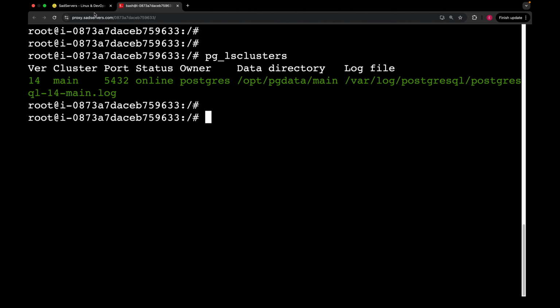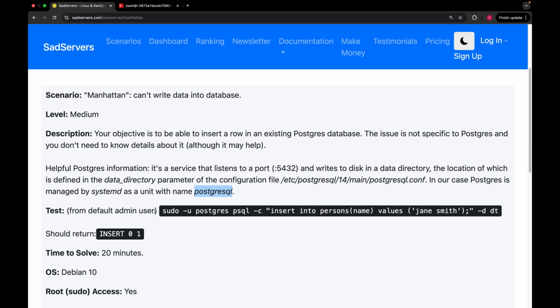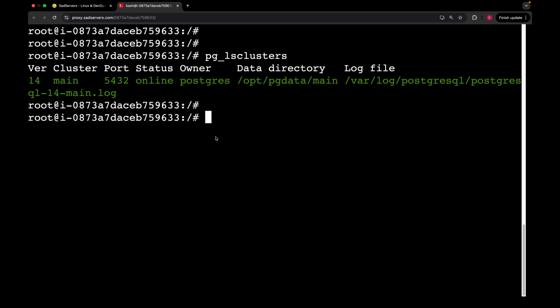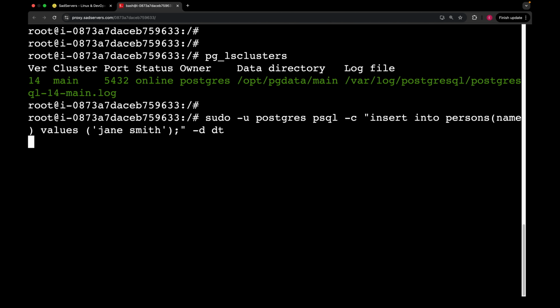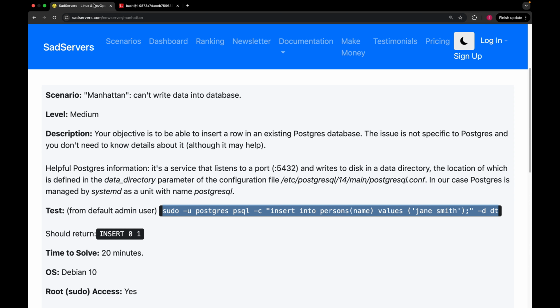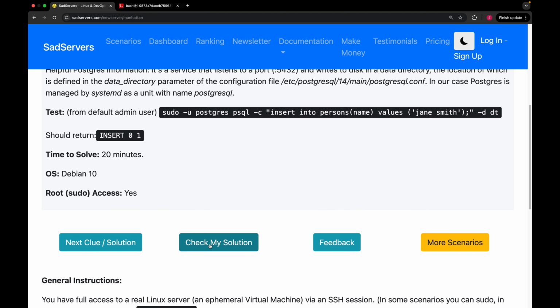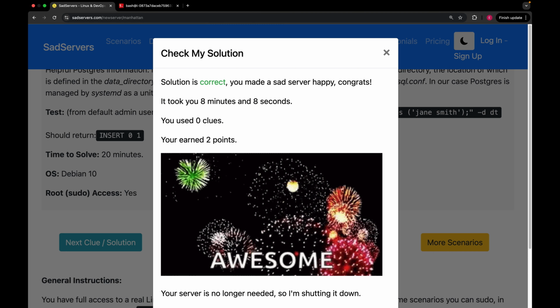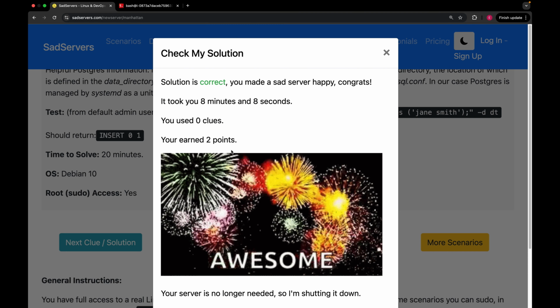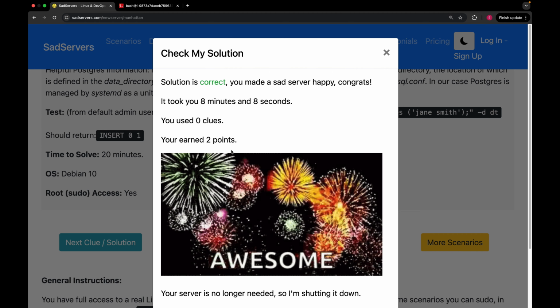Probably now we can insert some row. So let's go to description. I'm just gonna copy this command. Go back to our terminal. I'm just gonna run this command. And it returns INSERT 0 1. So this was correct. Now what we can do is we can just click this check my solution button. So solution is correct. Again, we have made our SRE happy.